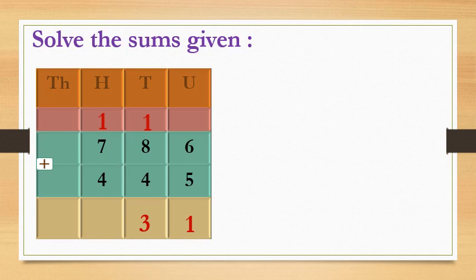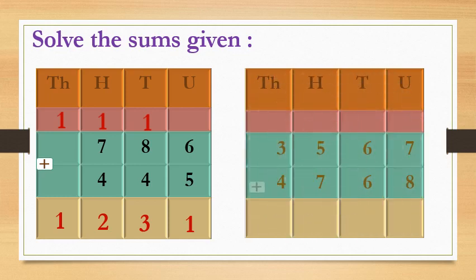Then here we will add now 1 plus 7 plus 4, that is 12. Again we can't write two numbers in a single column. 1200 means 1000s group and 200s group. So we will write 1 in thousands column. So the answer is 1231. Okay. One more example we will see.